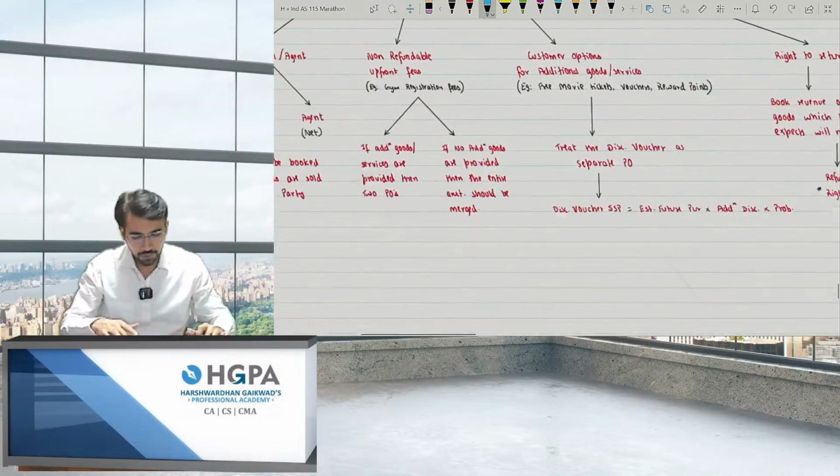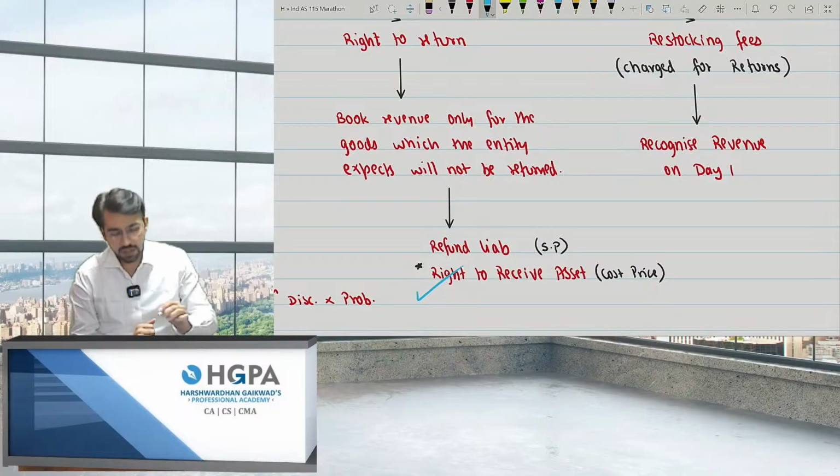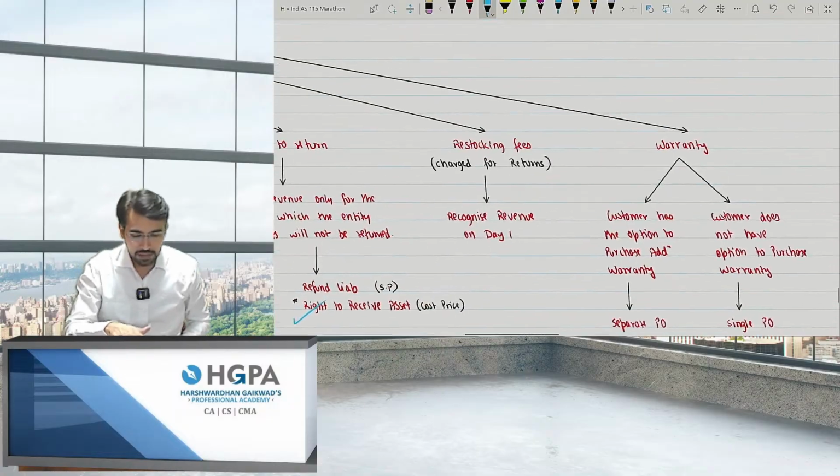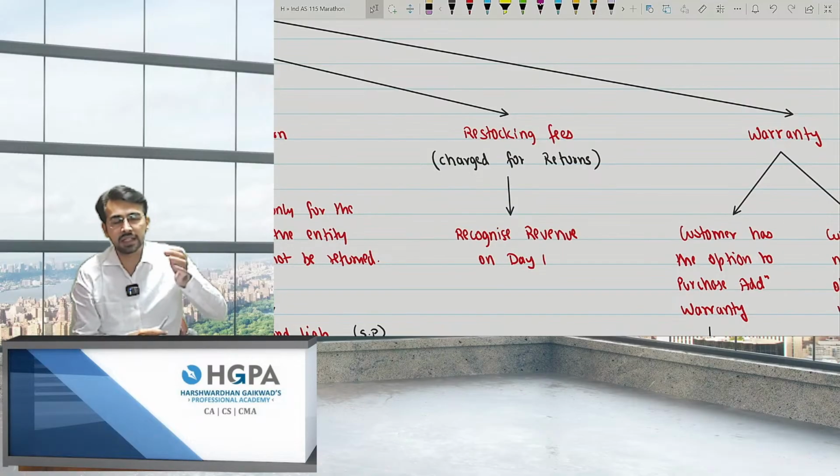Yeah, over here. Refund liability also and the right to receive asset also. 2 entries, right? Okay. Next is restocking. The same example of Flipkart. Restocking is nothing but charge for returns. If I'm charging anything for returns, I'll book the revenue on day one itself.